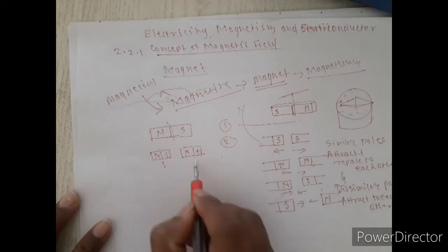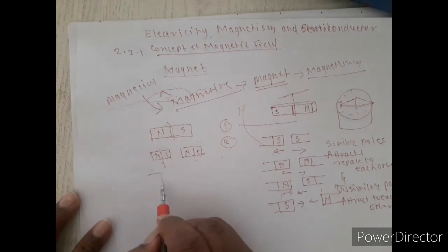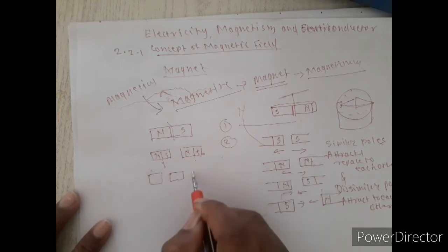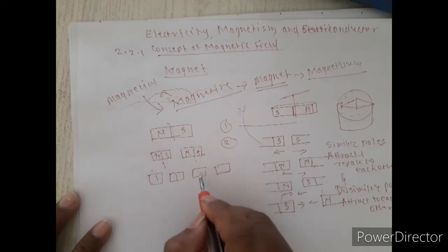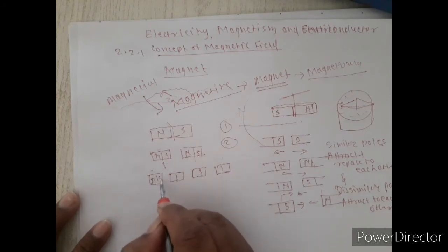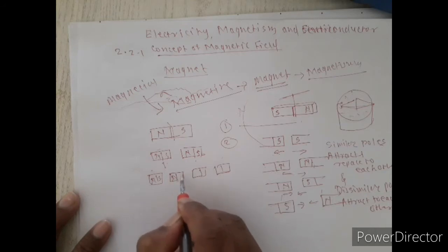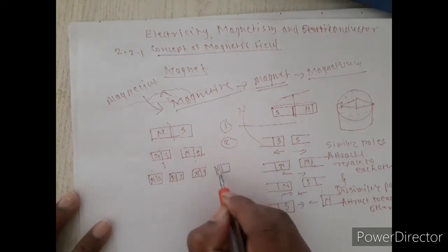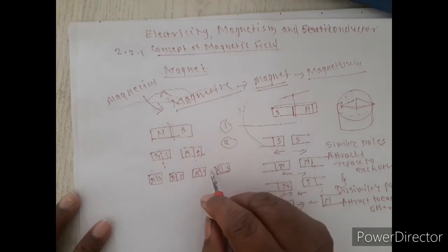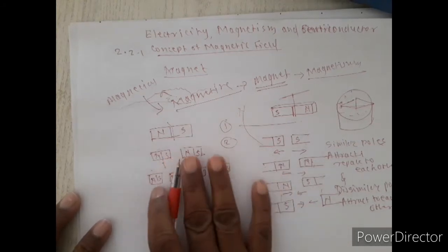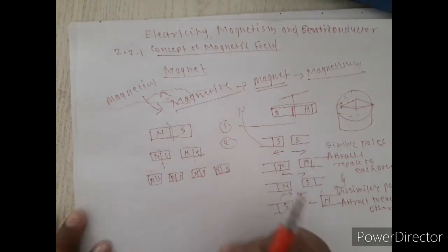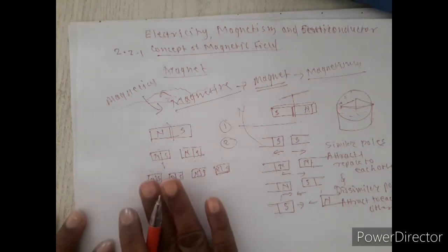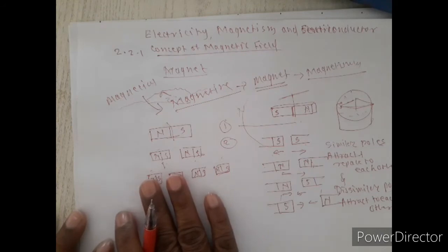If these two pieces are further cut into four pieces, then they will also constitute north pole, south pole, north pole, south pole, and so on. This is the tendency of a magnet. If you make it into powder form, each and every particle will constitute a north and south pole. This is one more property of the magnet.